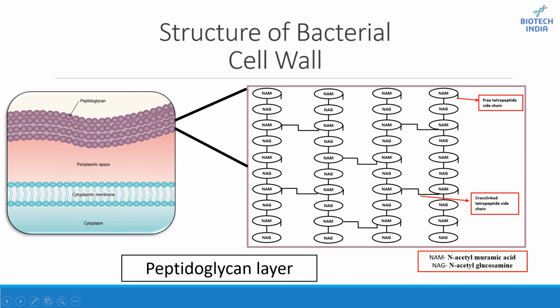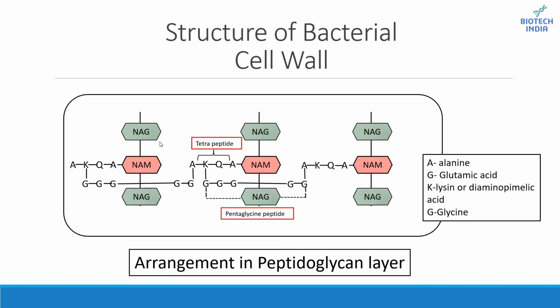It's composed of two sugar derivatives, N-acetylglucosamine and N-acetylmuramic acid, and a small number of amino acids: alanine, glutamic acid, lysine or diaminopimelic acid, and glycine.